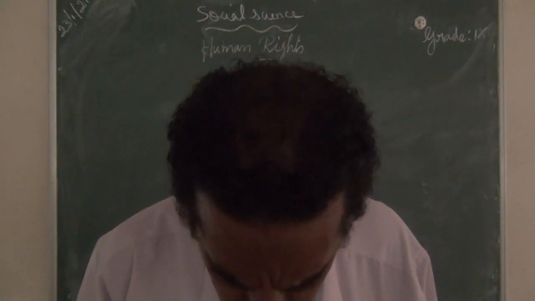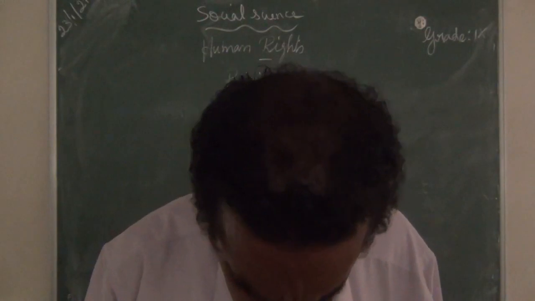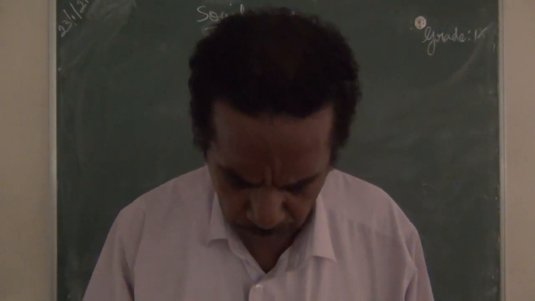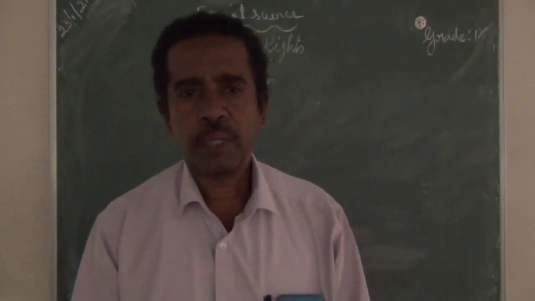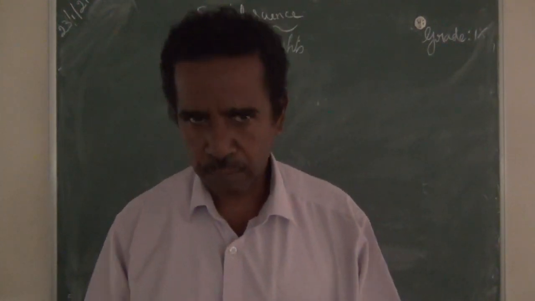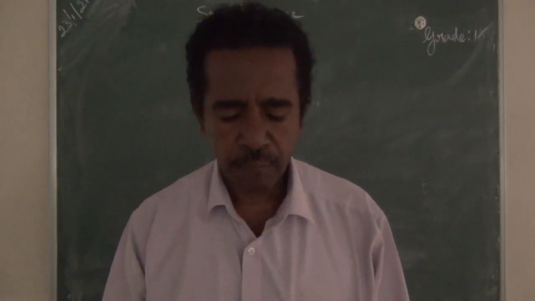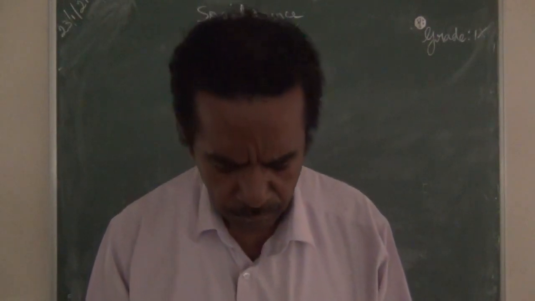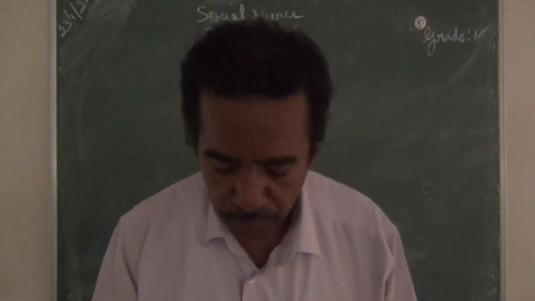National Human Rights Commission was established on 12th October 1997. Human rights are mentioned in the Constitution. For that, a separate commission was established on 12th October 1997.